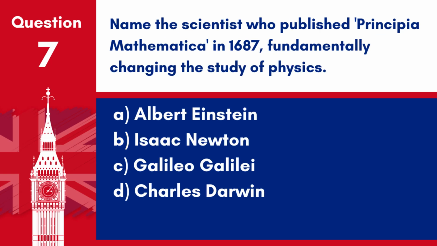Question 7. Name the scientist who published Principia Mathematica in 1687, fundamentally changing the study of physics. A. Albert Einstein. B. Isaac Newton. C. Galileo Galilei. D. Charles Darwin. Answer: B. Isaac Newton. He published Principia Mathematica in 1687, revolutionizing physics.